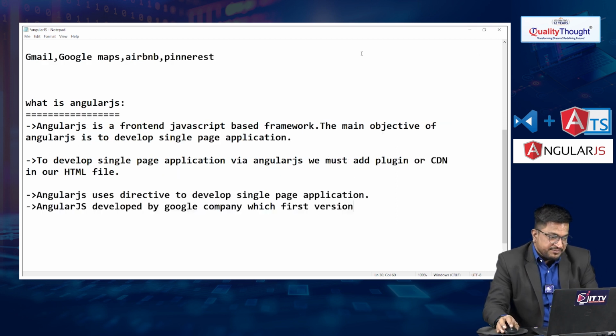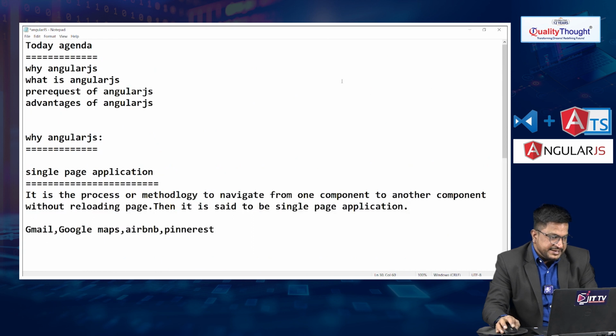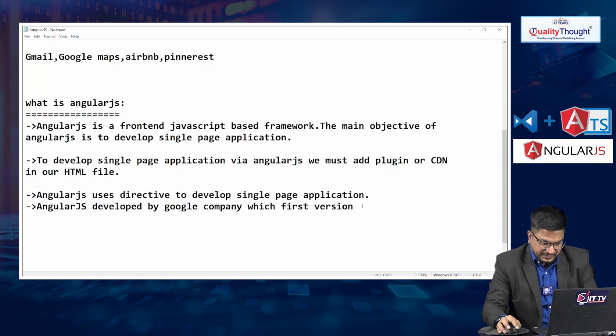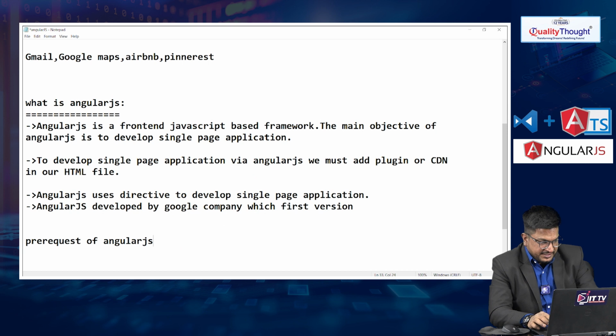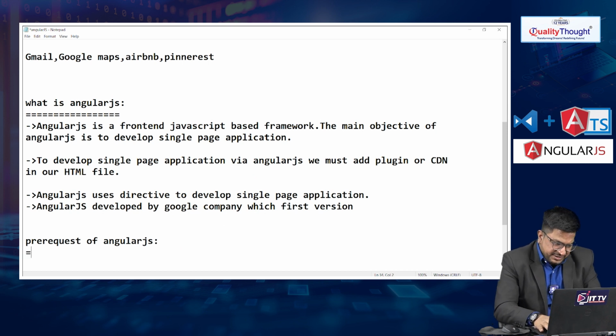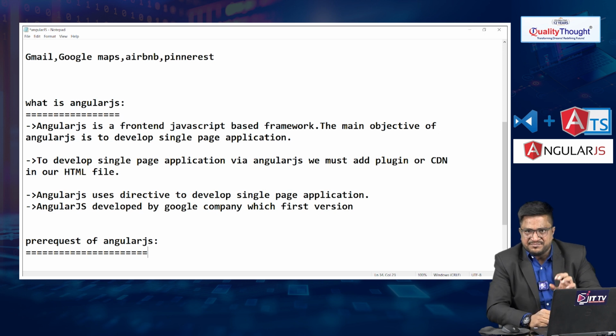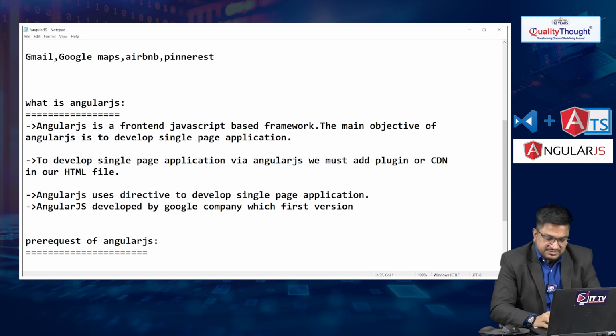Next, let's see what the prerequisites are to learn AngularJS. Whenever you want to learn the AngularJS framework, we do require some prerequisites.